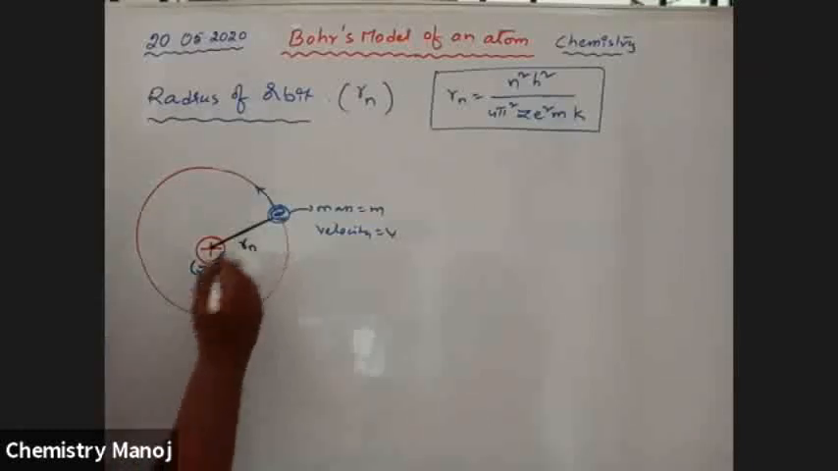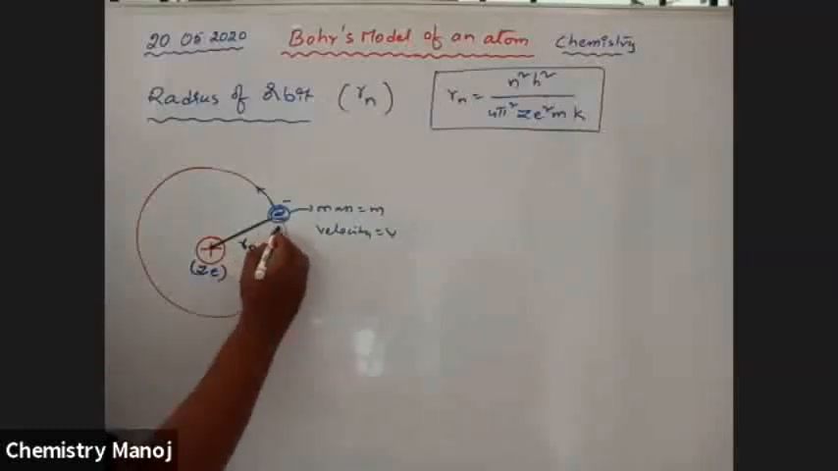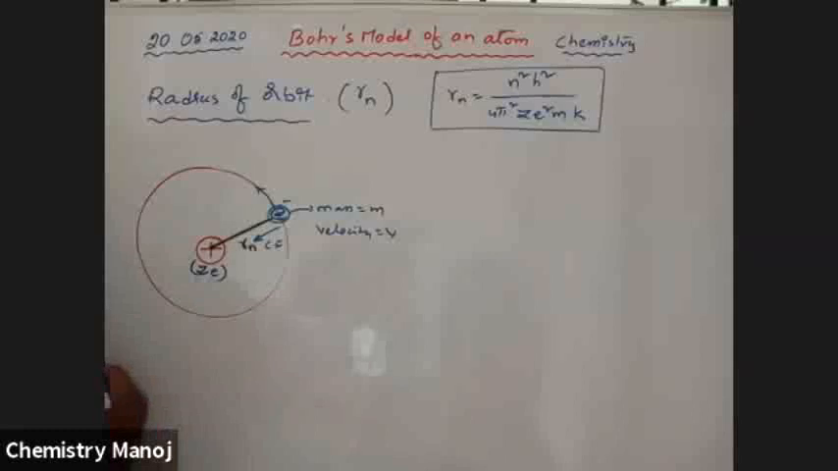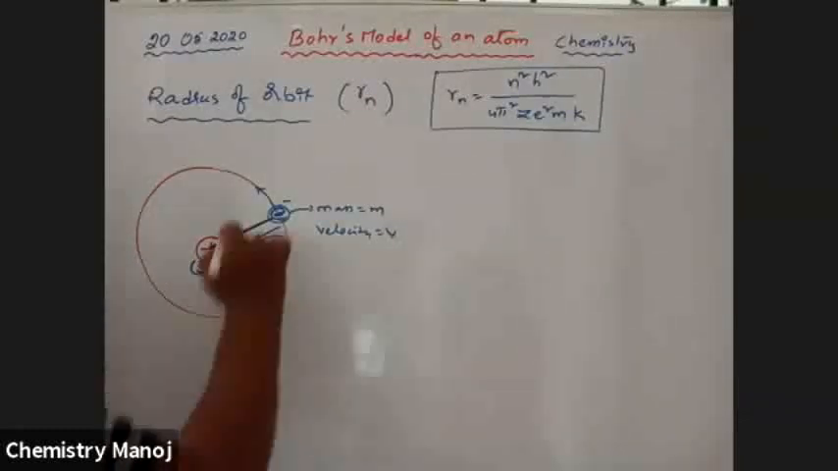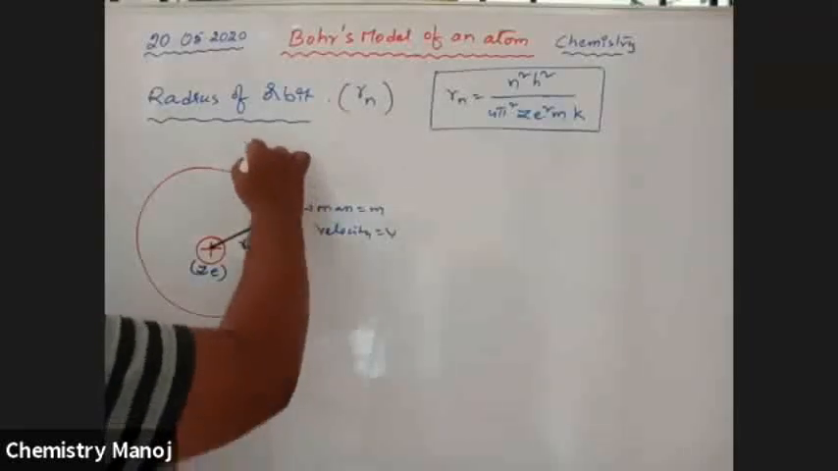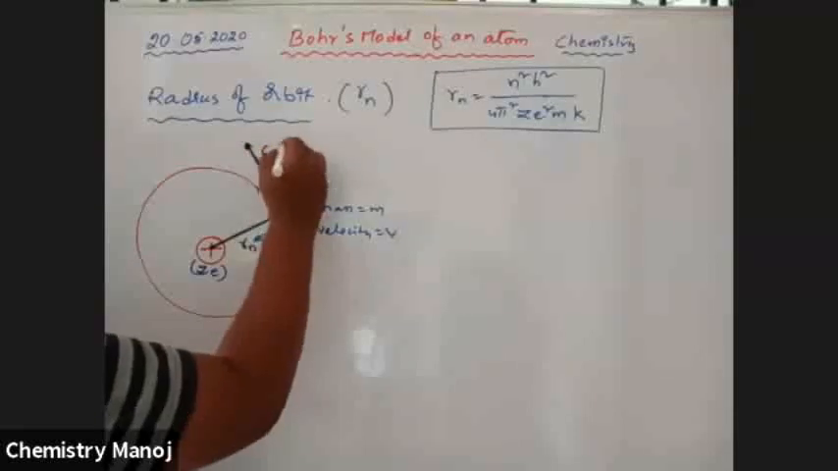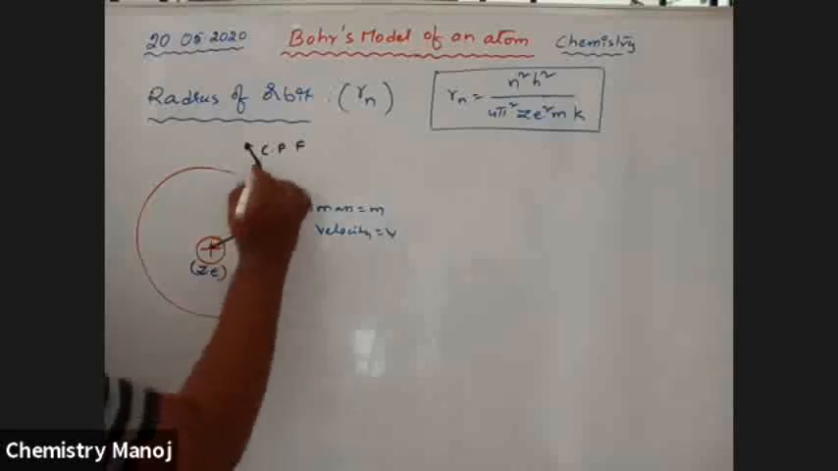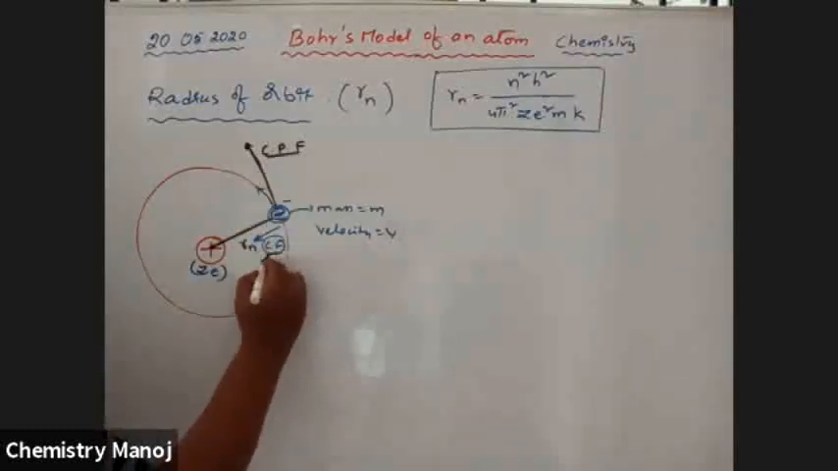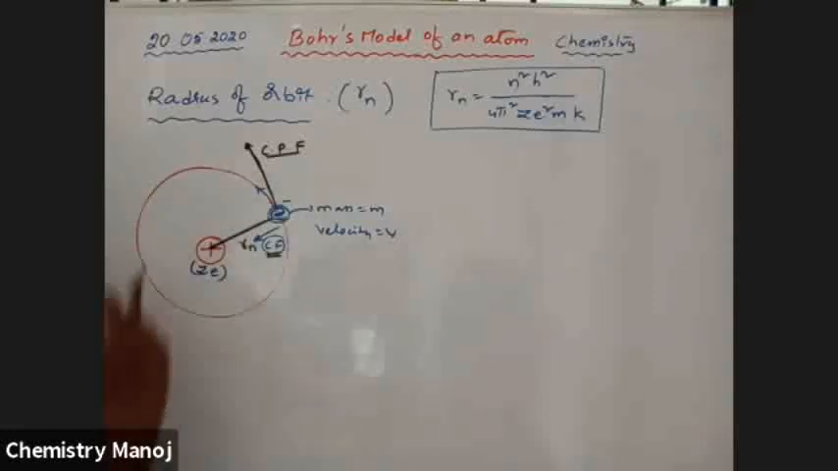Now there exist two types of forces. This is the electron having negative charge, and this is the nucleus having positive charge. There is an attractive force towards the nucleus, the Coulombic force. In the tangential direction there is the centripetal force. No doubt this centripetal force is equal to the centrifugal force, otherwise the electron is not revolving in that particular orbit.